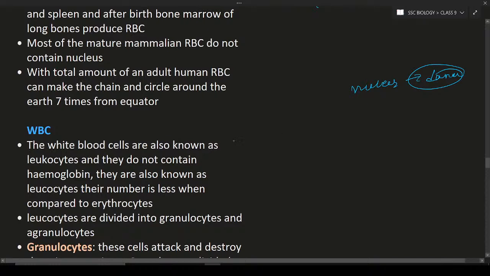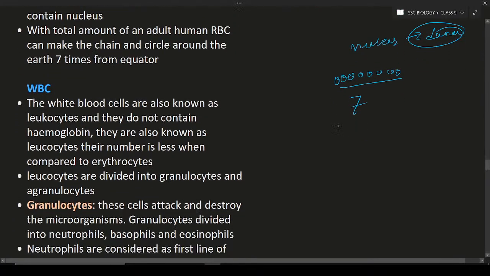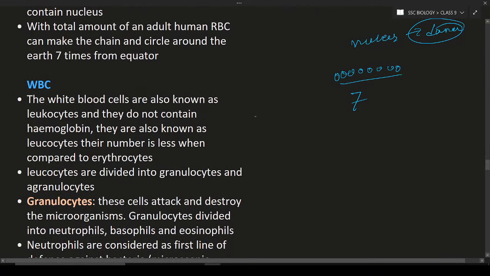The total amount of adult human RBC can make a chain around 7 times around the earth from the equator. If you arrange one RBC to another RBC, you can make a circle 7 times around the earth. So those many RBC cells are present in the human body, which are very, very tiny in nature.